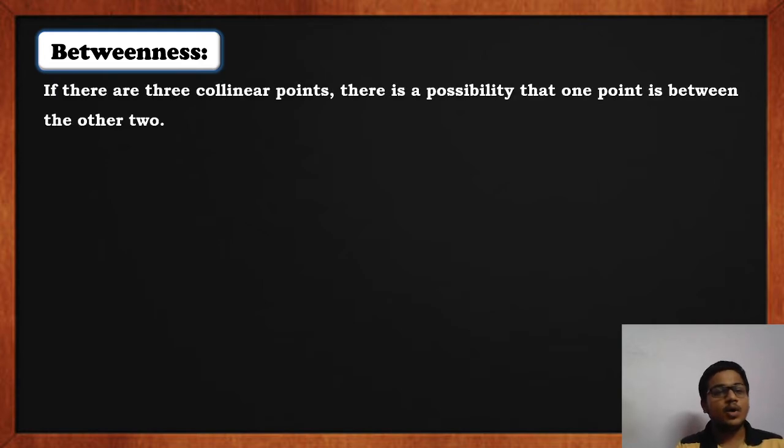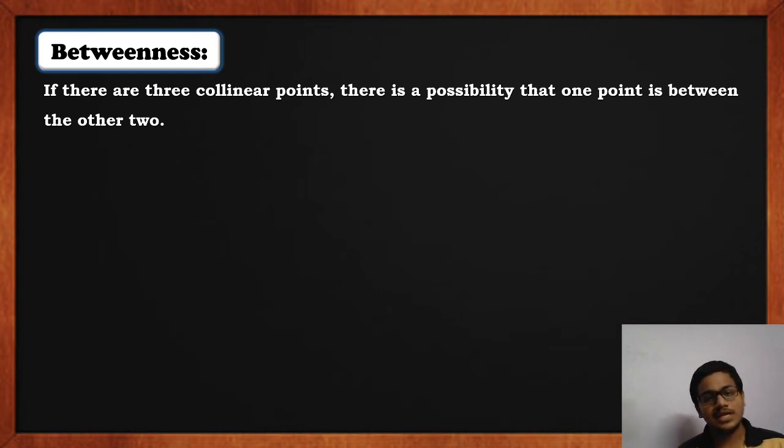So let us further move towards the concept of betweenness. Now, what is betweenness? Let us understand. Consider that there are three collinear points in space. Whenever there are three collinear points, one line can pass through them, because the definition of collinearity itself says that if 3 points are collinear, one line can pass through all the 3 points.